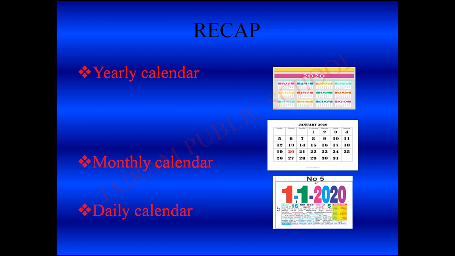What is our first topic? Various forms of calendar. What are the forms? Yearly calendar, monthly calendar, daily calendar. Yearly calendar: we can get details of a particular year. Monthly calendar: we can get details of a particular month. Daily calendar: we can get details of a particular day. I hope you children, everyone understood about various forms of calendar.